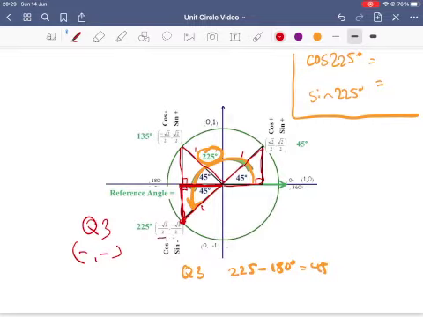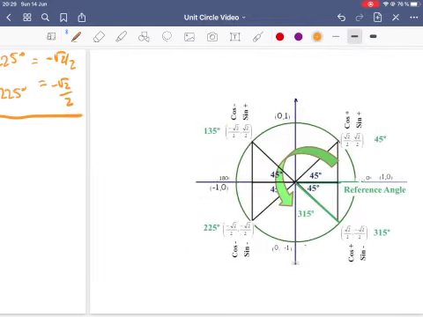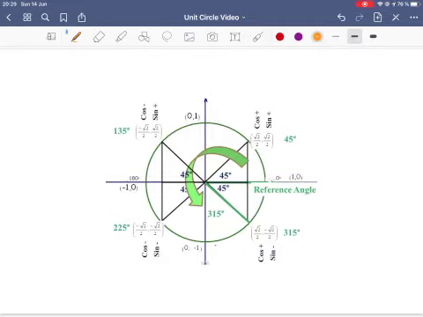So we have the same lengths, but now they're both negative. And type it into your calculator. Type in cosine 225, you'll see that you get negative 0.707. Sine of 225, you get negative 0.707. And it comes down to these reference angles and these congruent triangles.